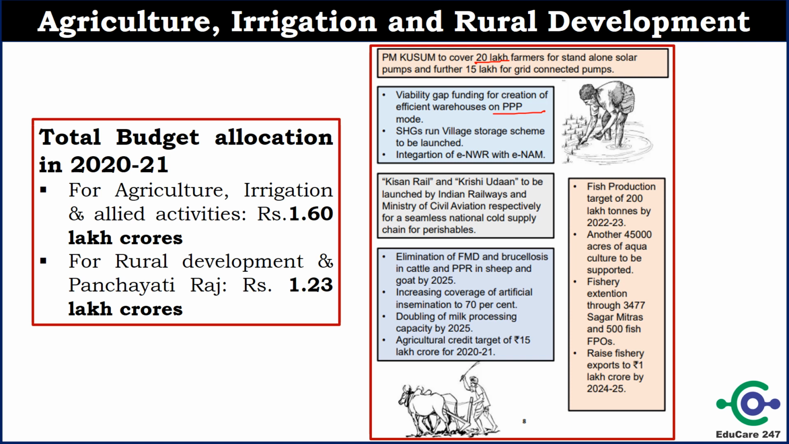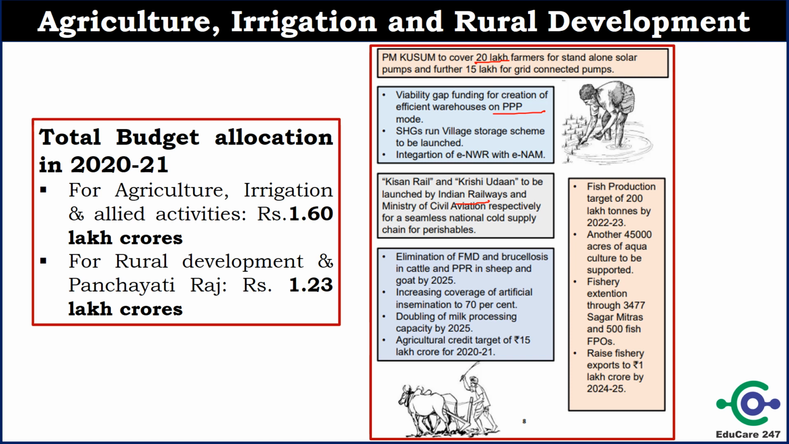Kisan Rail will be launched by Indian Railways and Krishi Udan will be launched by the Ministry of Civil Aviation for the seamless movement of perishable goods, and it will improve supply chain management also, especially in cold storage. Many schemes will be launched to reduce disease among animals. Blue revolution is also in focus. The government has a target to improve fish production to 200 lakh tons by 2022-23 and 45,000 acres of aquaculture to be supported. So these are very important provisions in this sector.